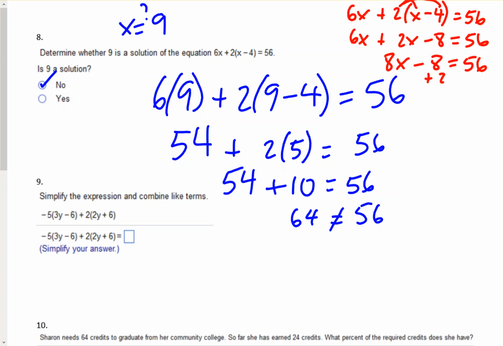Next we would add 8 to both sides. So 8x would equal 64. Divided by 8. So 64 divided by 8 would be 8. So we see that the solution would actually be 8. Okay, so therefore 9 would not be a solution.